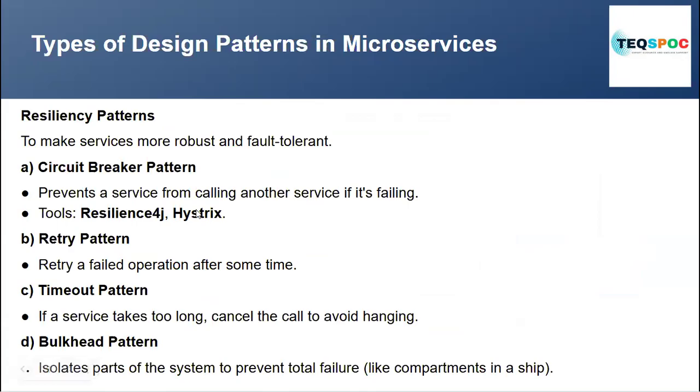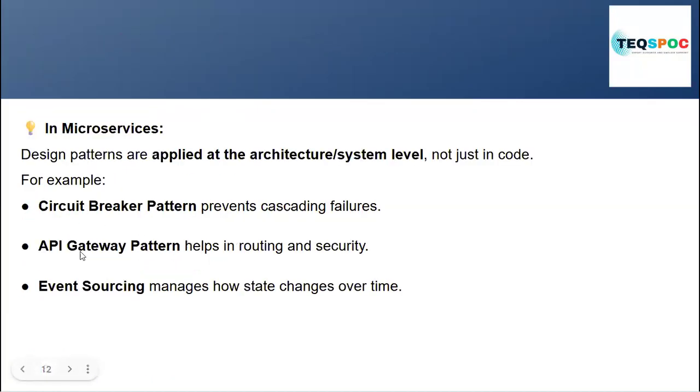So there are different types of design patterns. Resilience patterns: we have circuit breaker, retry pattern, timeout pattern, bulkhead pattern. When we develop an application in microservices, we will use circuit breaker and retry pattern. We will use API gateway and circuit breaker pattern.